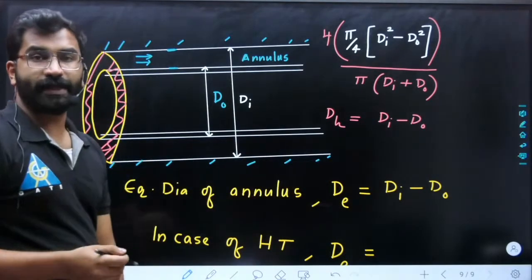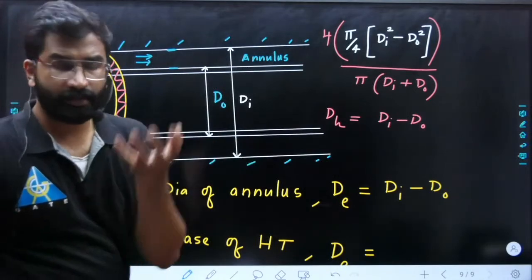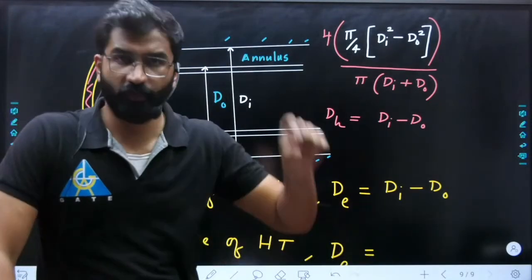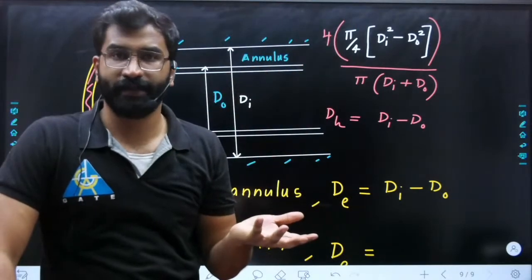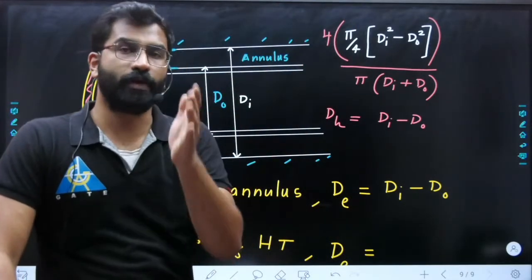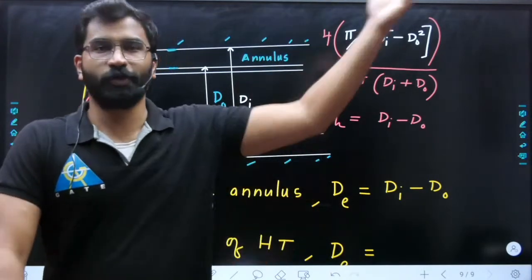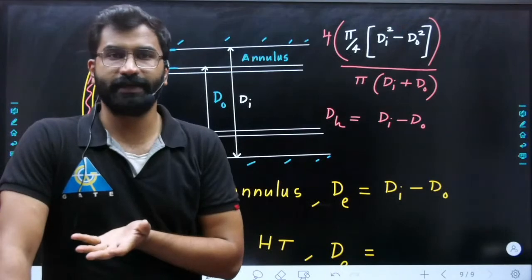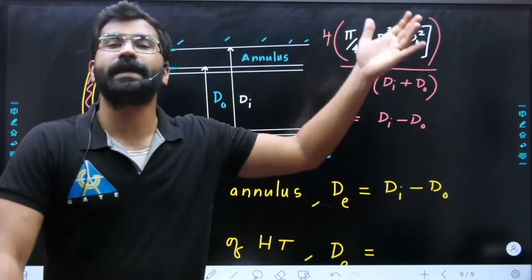Why? Because heat transfer should be between the fluids, not between the fluid and outside air. In a heat exchanger, we want heat transfer only between fluids. We don't want the heat to go outside, otherwise what is the meaning of a heat exchanger?